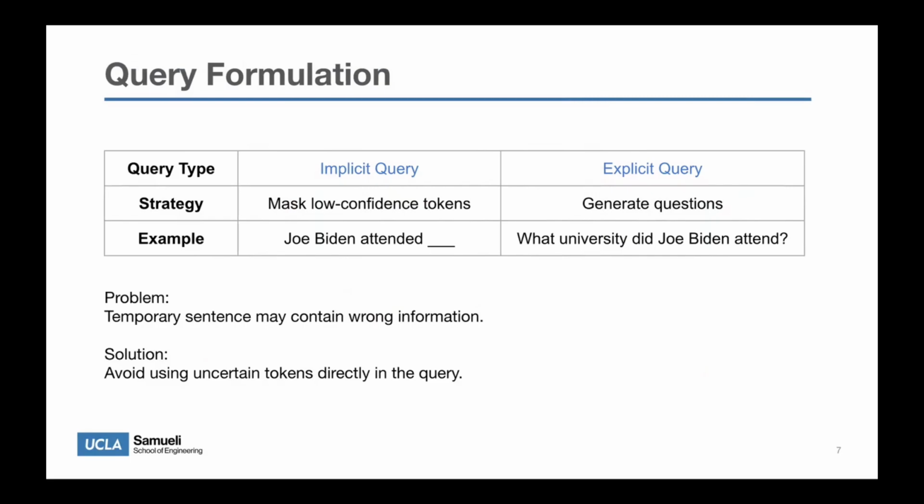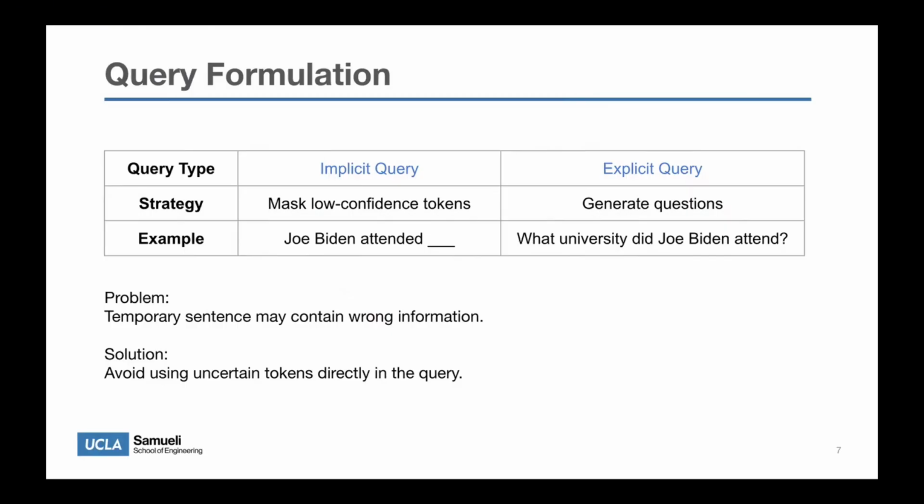The first one is implicit query formulation. FLARE masks out low-confidence tokens. For example, instead of searching the full sentence, Joe Biden attended the University of Pennsylvania, it can search a masked version like Joe Biden attended blank. This removes potential wrong details from the query.